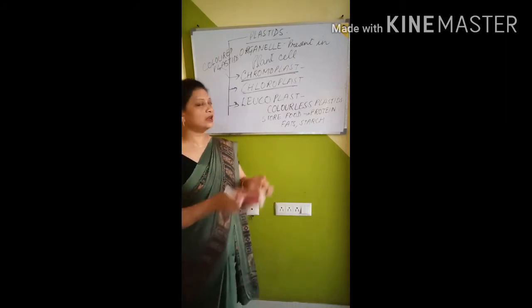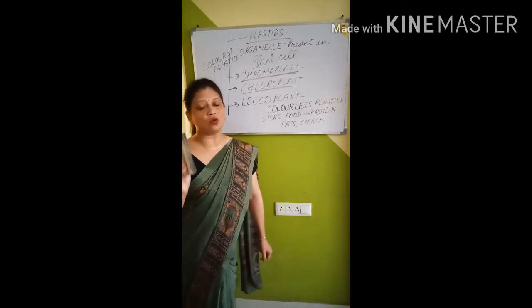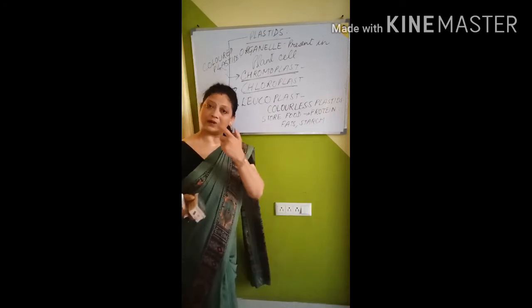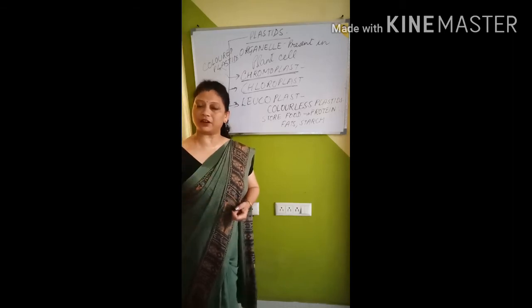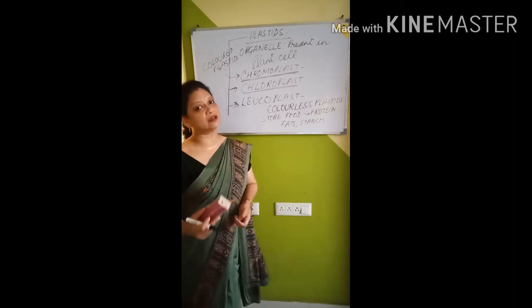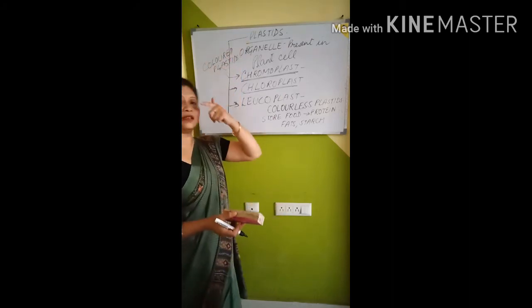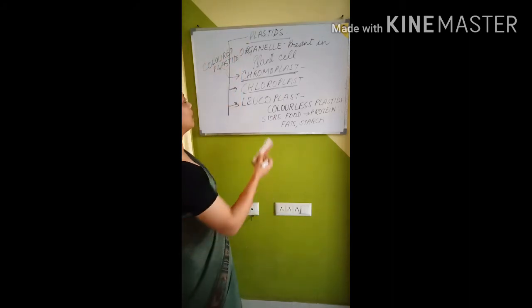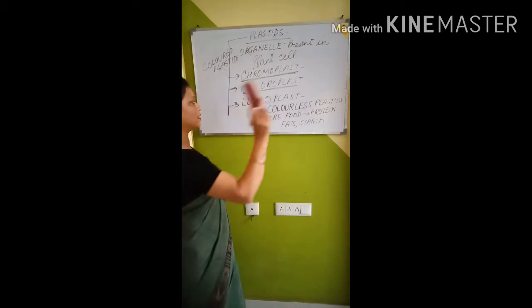Is that very clear? So these plastids, please remember children, they are only present in plant cell. That is why flowers have different colors, fruits have different colors and leaves are green in color. It is because of the plastids which are present in their cell. This is the organelle which is present in plant cell. Please remember this thing.